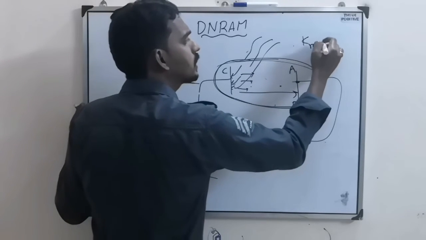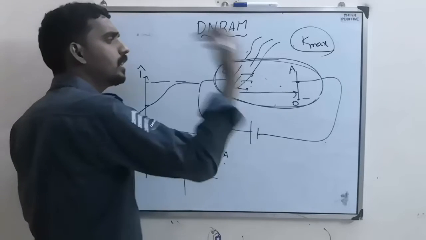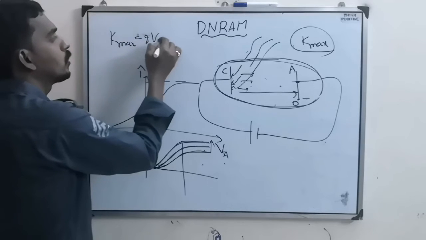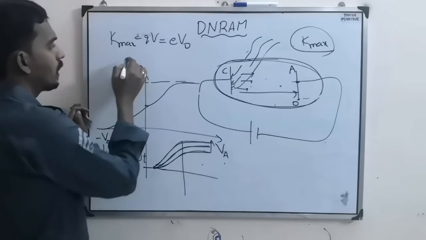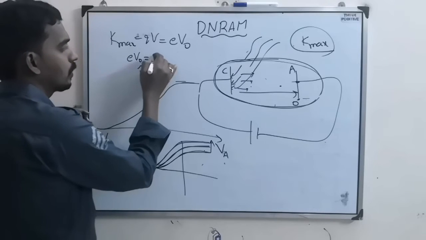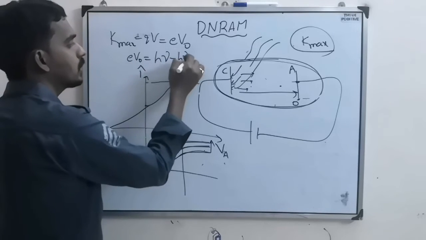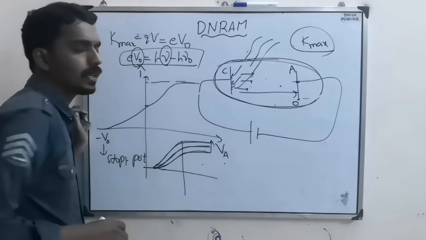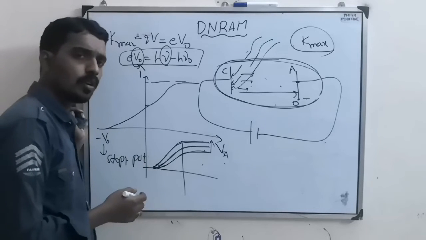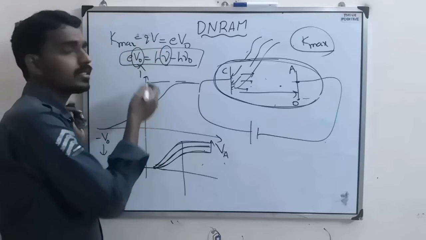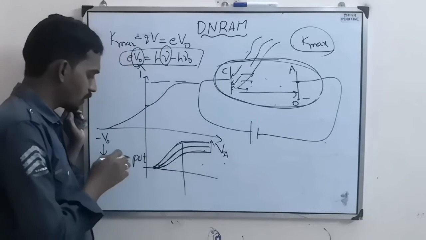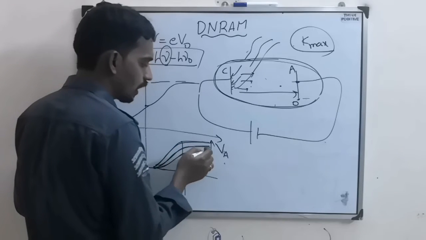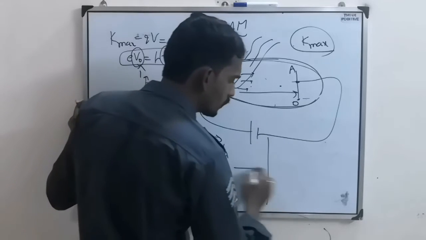How can you stop all the electrons? If you stop the electron with maximum kinetic energy, the remaining will be stopped automatically. That means the change in kinetic energy equals Q into V, that is eV naught. Then the photoelectric equation becomes eV naught equals h nu minus h nu naught. So the V naught value depends on what? Frequency of light. If frequency is more, then V naught is more. If frequency is less, then V naught is less. But there is no relation between the stopping potential and intensity. Intensity changes only current.